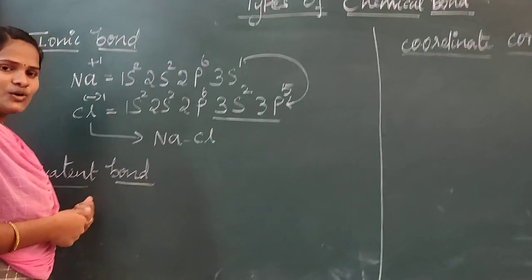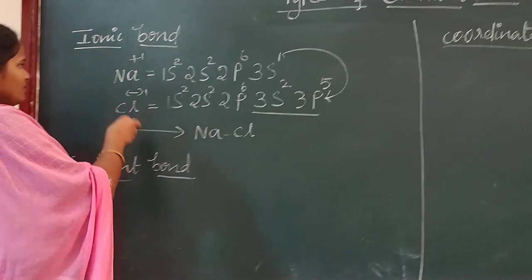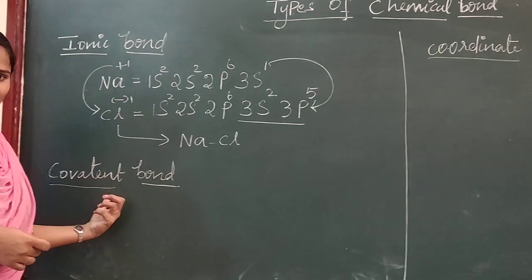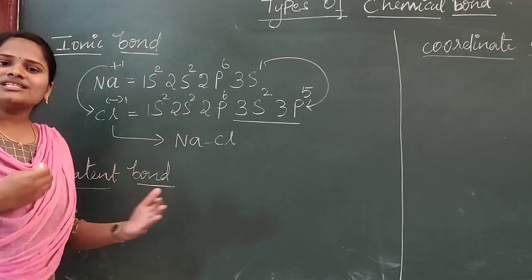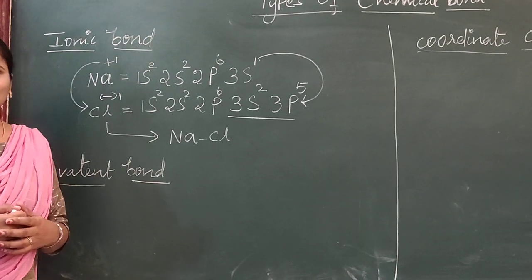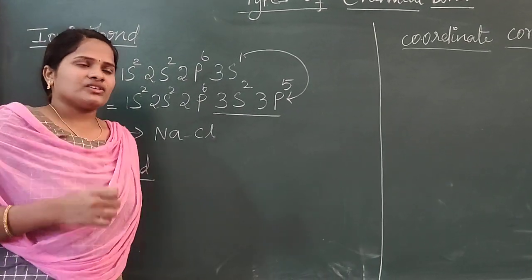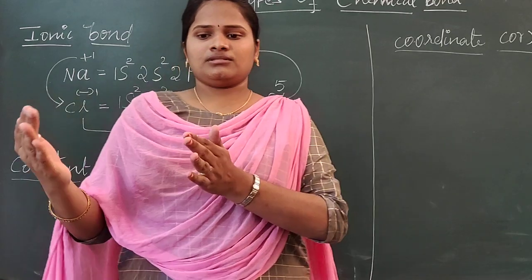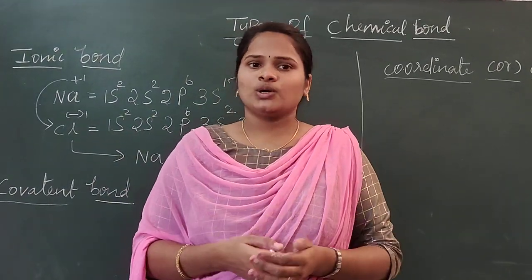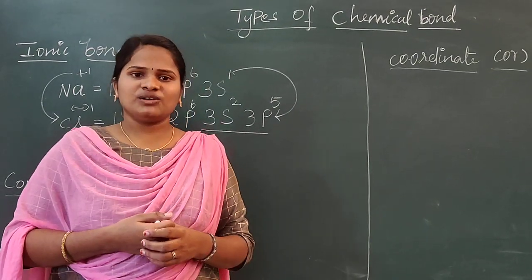And second is covalent bond. We know very well ionic bond means transferring of electron. In the case of covalent bond, if the bond is forming by sharing of electron between two atoms, then it is known as covalent bond. Sharing means the two atoms which have the same valence electrons can form covalent bond. Both should share the electron. In that way only covalent bond will form.